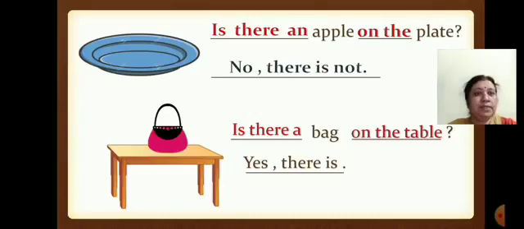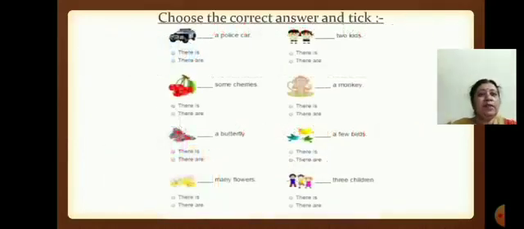Okay? Yes. Now, there is one small home assignment for you. You have to see the picture and here two options are given: there is, there are. So, you have to see the picture, choose the correct answer and tick mark. If it is one object, then we tick mark there is. If there are more than one object, then we put a tick mark on there are.